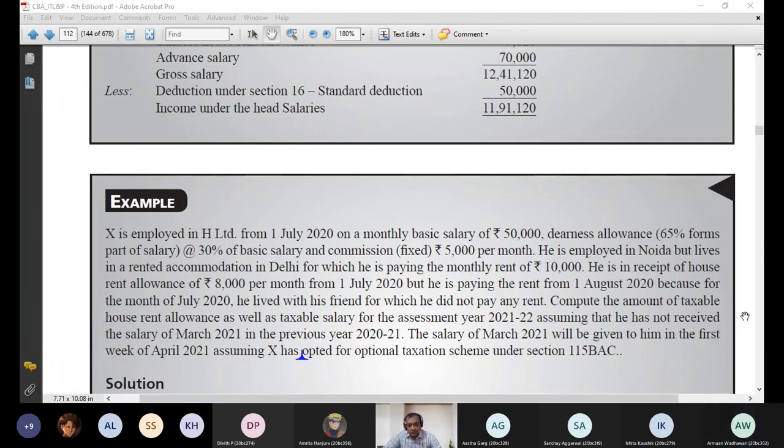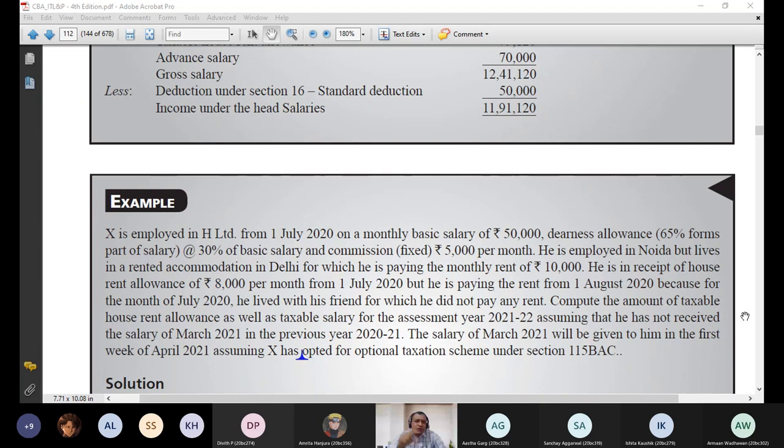No. Salary for what purpose? For HRA exemption. Yes, but simply you could have said that I will not get the exemption of HRA in the month of July. You should have simply said that for the month of July, my entire HRA of 8,000 will be fully taxable. Why? Because in the month of July, since I was not paying any rent, there will be no exemption. Can you think logically why?